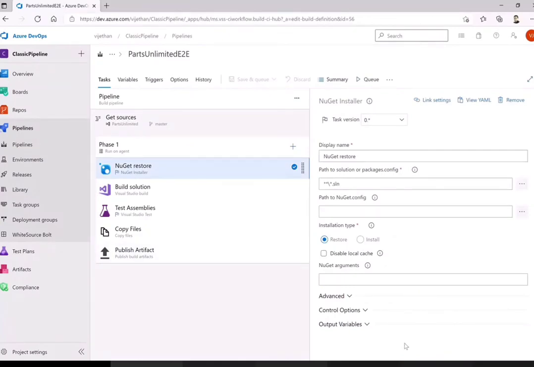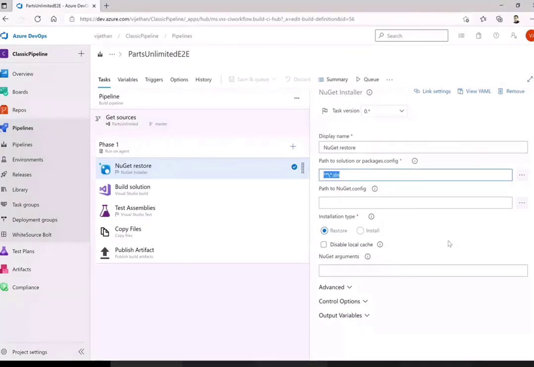As this is a built-in UI, we provide which package manager you're using and which particular solution to build from. It will just find the solution file and try to build from that. If you have worked with your own CLI or any particular client system, it will have a link here showing how to do that. This task will take care of that and make the command line available in our agents.